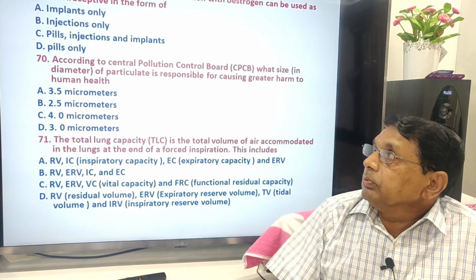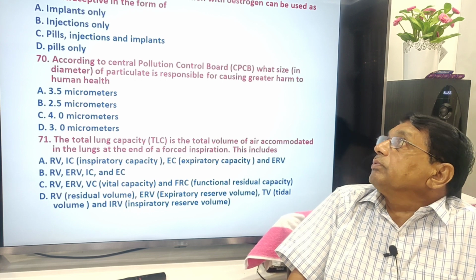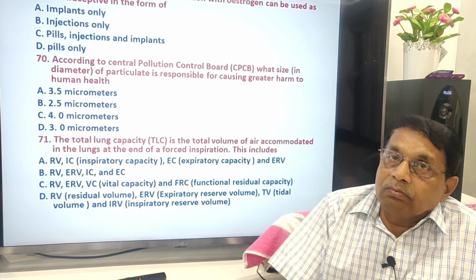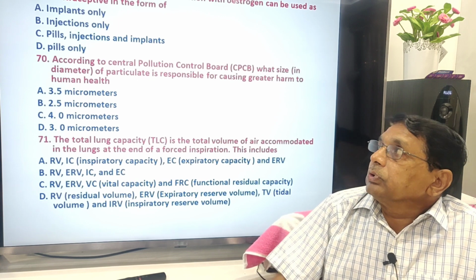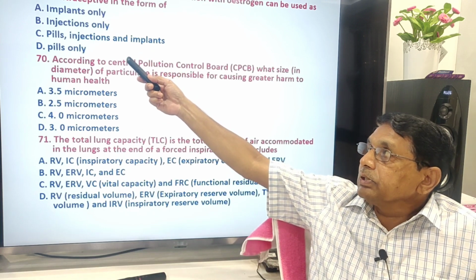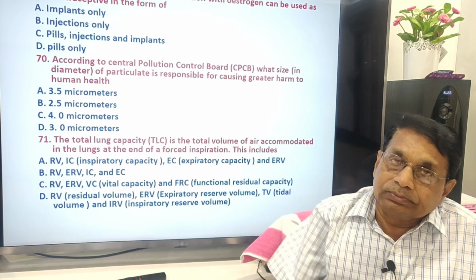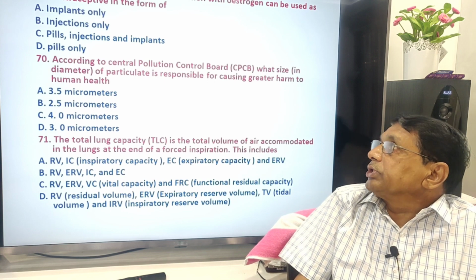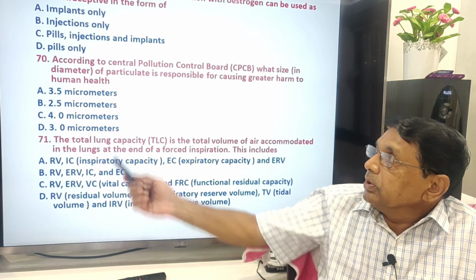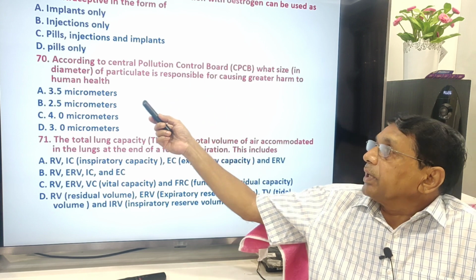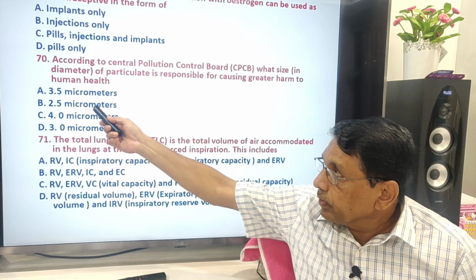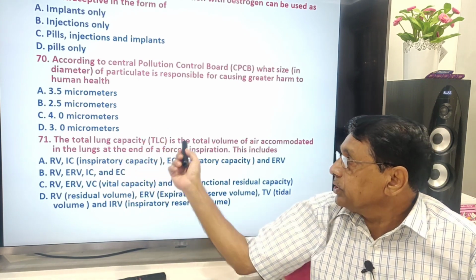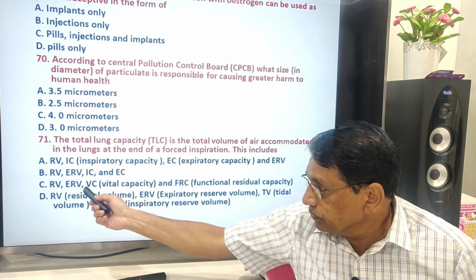Then progesterone alone or in combination with estrogen can be used in contraceptives in the form of birth control measures. So they can be used in all these three forms: pills, injections, implants. Then according to Central Pollution Control Board, CPCB, what is the size of particles responsible for causing greater harm? Here 2.5. Now this total lung capacity is this, C.